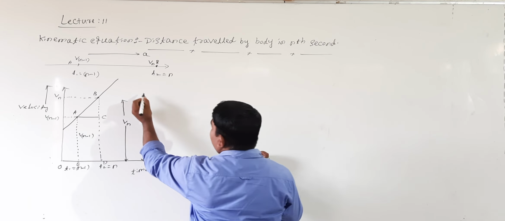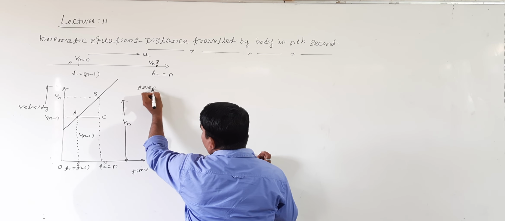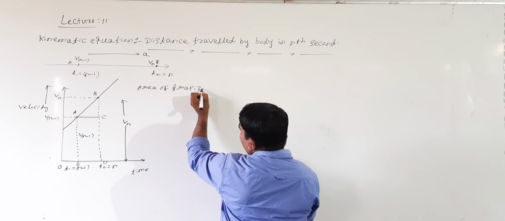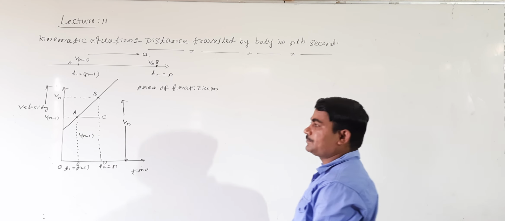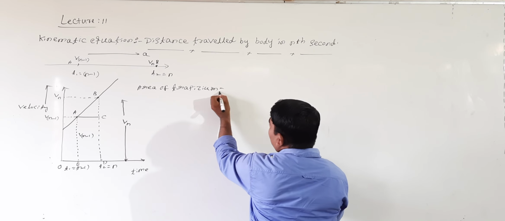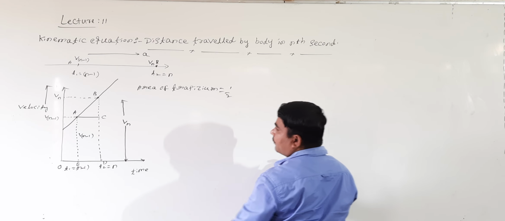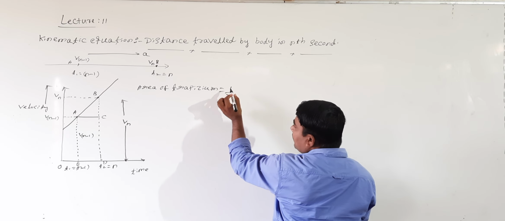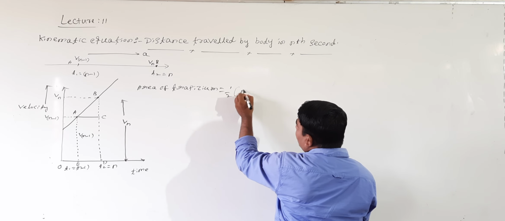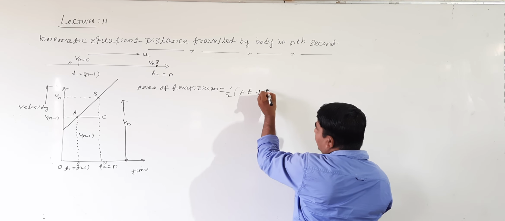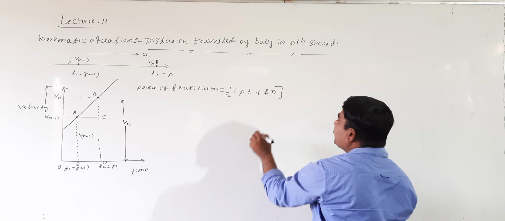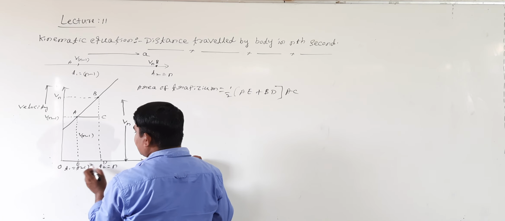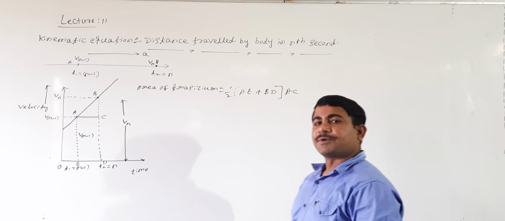What is the area of the trapezium here? Area of a trapezium is half into AE plus BD into AC. Right? AC means what? AC means this much, T2 minus T1.